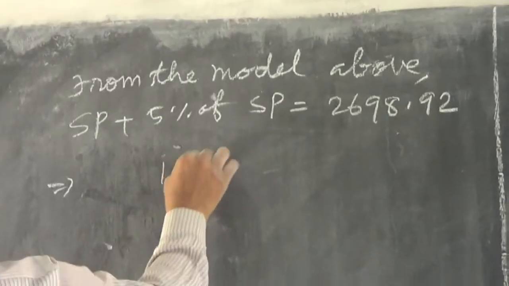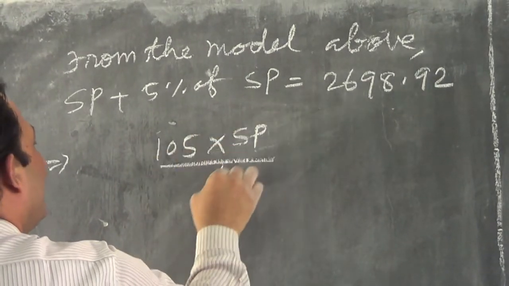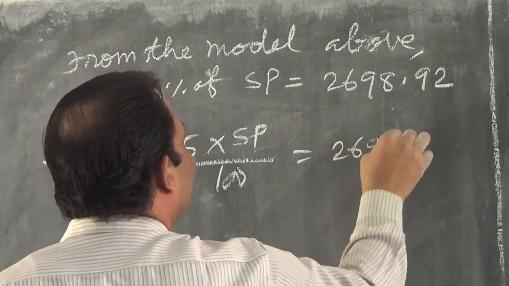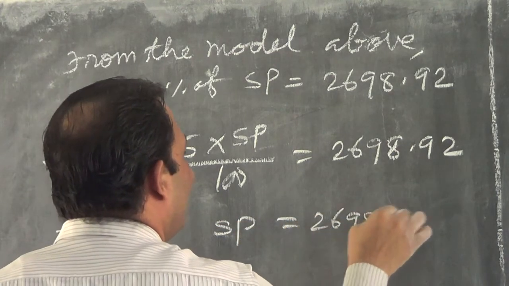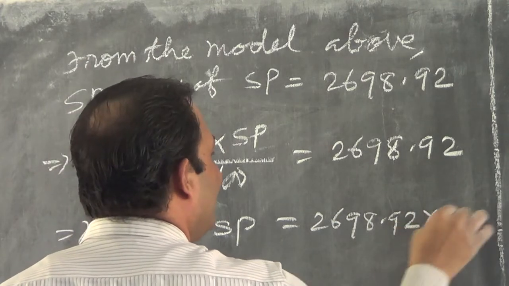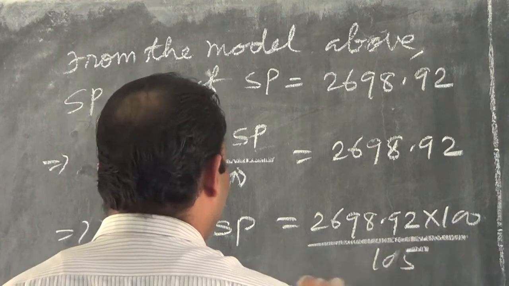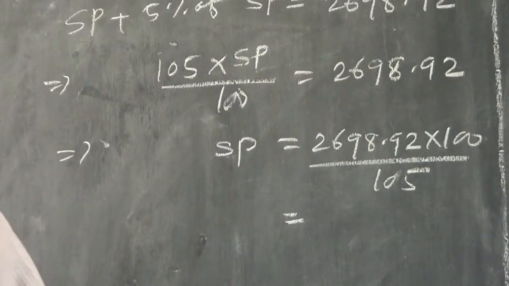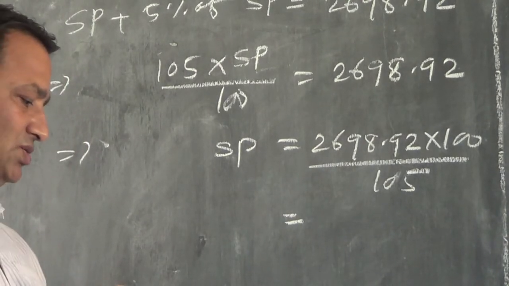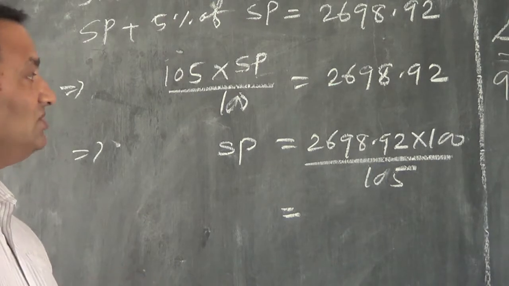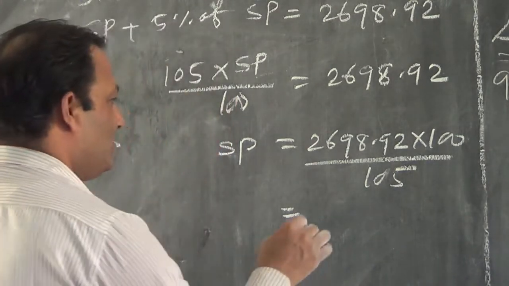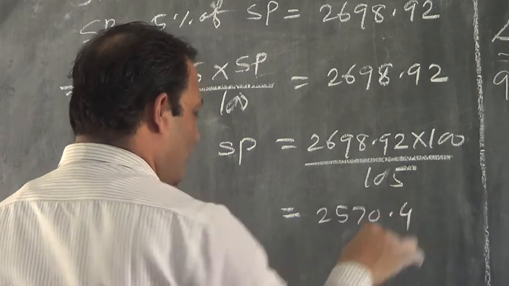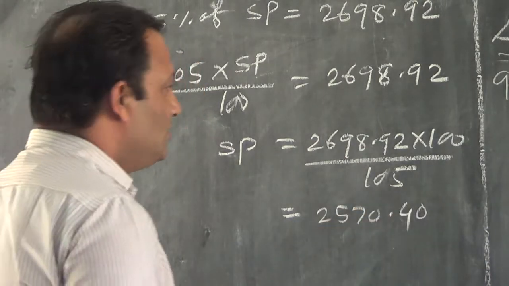I can write directly 105 into SP by 100 equals 2698.92, and that implies SP equals how much, children? 2698.92 into 100 divided by 105. So SP will be 2570.40.